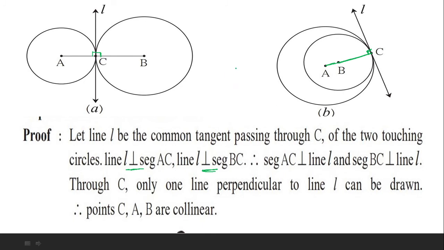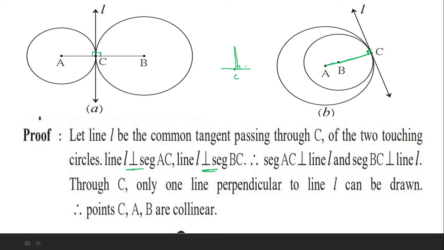Now see, suppose here we have a line and this is your point C. To draw a perpendicular line at point C, there can be only one line which can make an angle of 90 degrees. If you draw any line perpendicular at C, it will overlap the same line.